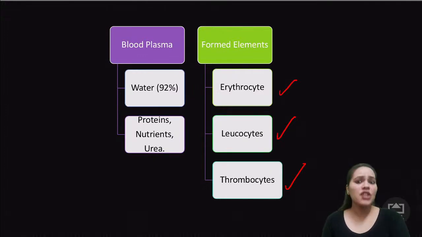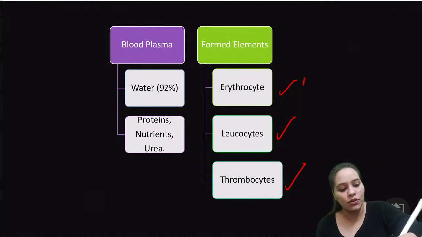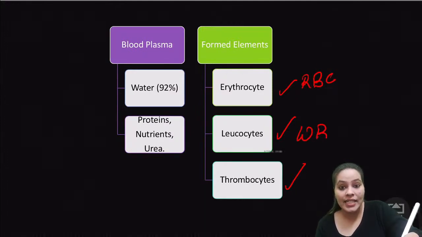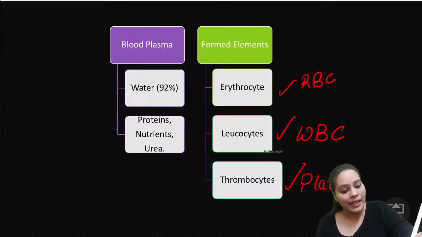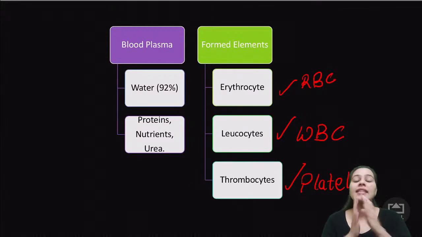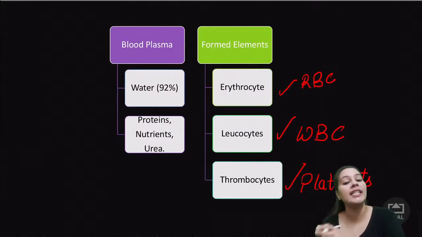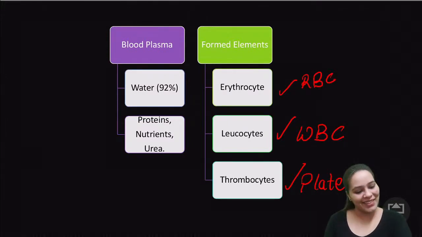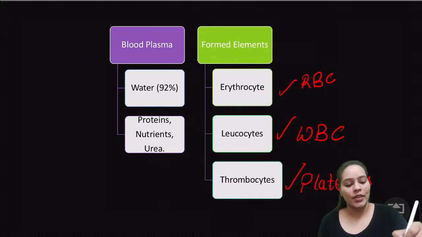Okay. So as I was telling you, if I talk about plasma, plasma के अंदर all these cells, RBC, I'll write it here. So it is RBC, right? Leucocytes, it's WBC, and these are the platelets. So all of these things are floating inside the plasma. Got it? So this is how it looks.